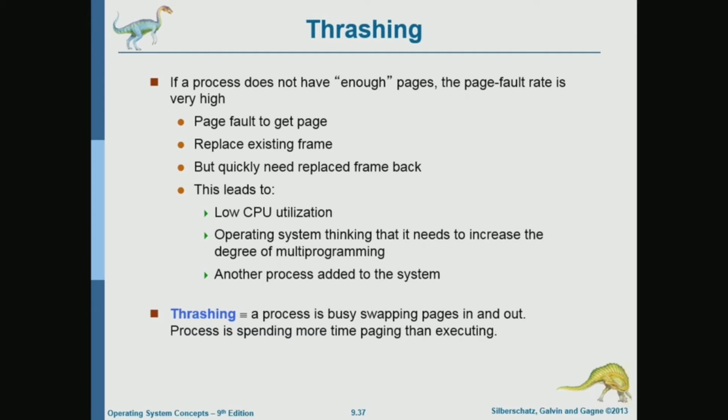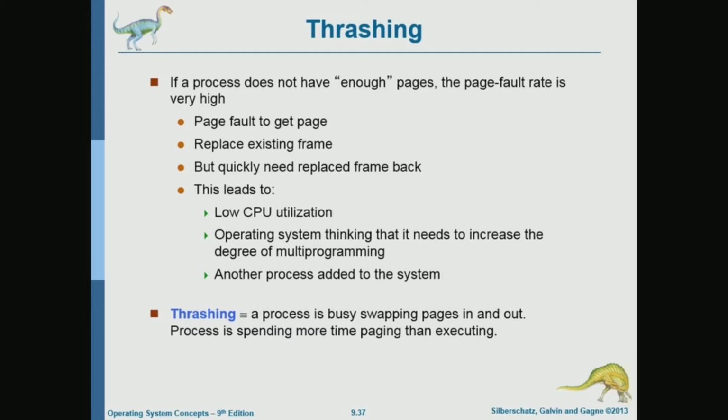Basically, it will be spending most of its time in the waiting queue for the disk, waiting for the disk to complete the transfer of data from disk to memory or from memory to disk. And the running time of the process will be dominated by page fault handling. So that's thrashing. The process will not be spending much time doing actual execution on the CPU.